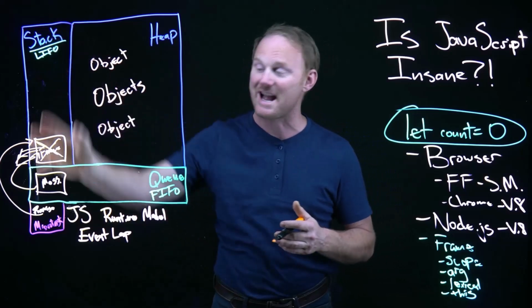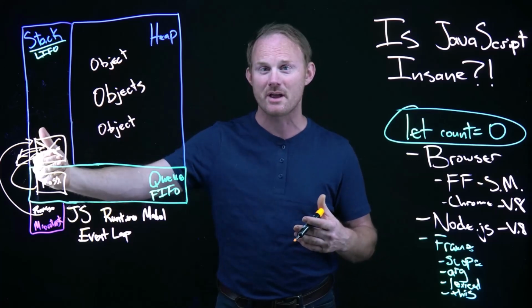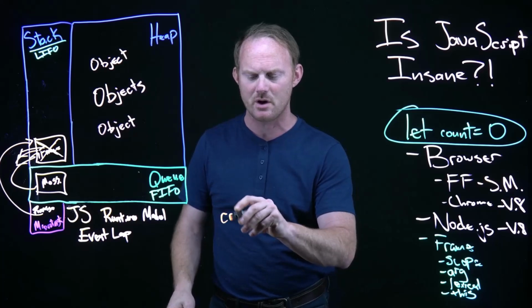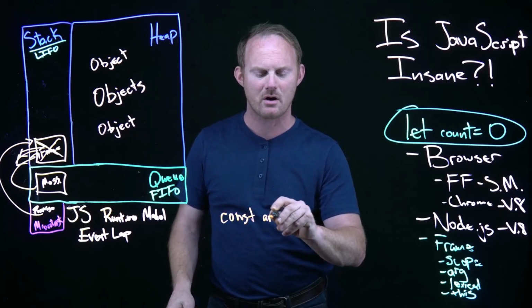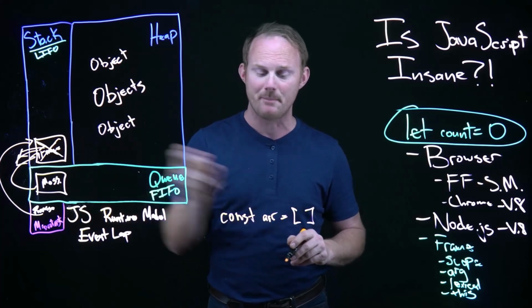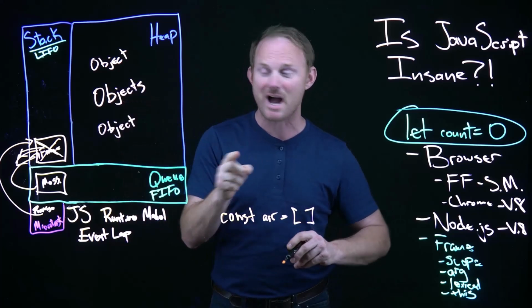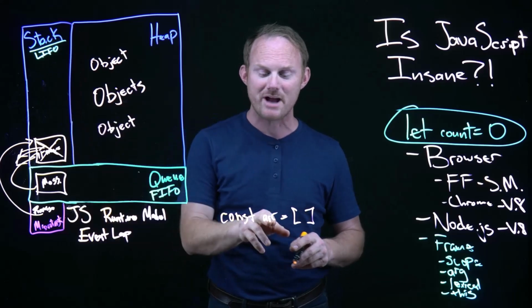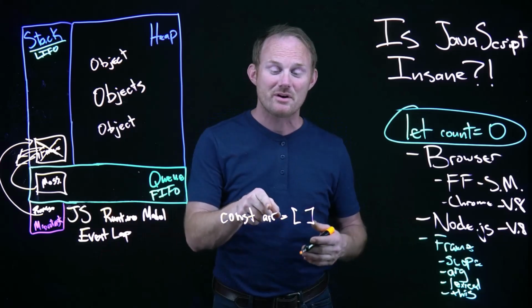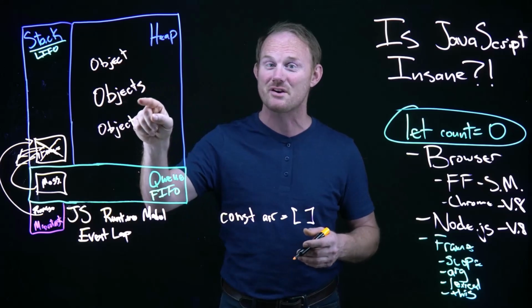But remember, the stack has its own memory. They have their own scope that gets managed internally here. Primitives are in there. But if you have a variable inside, say, a function that references, I don't know, we do const arr equals an array, this is going to get stored in the frame. But this is going to get stored over here in the heap. That is why, if at any point you mess with this variable, as long as it's in scope, you're not changing this variable, you're changing this variable, and this variable is over here in the heap.